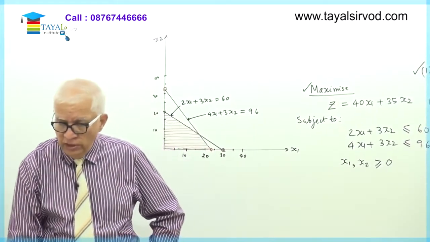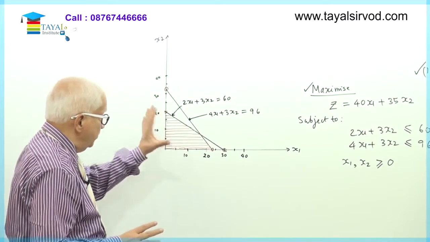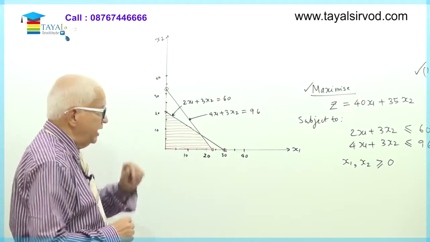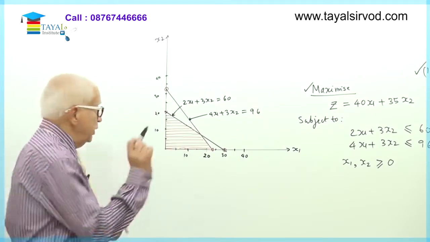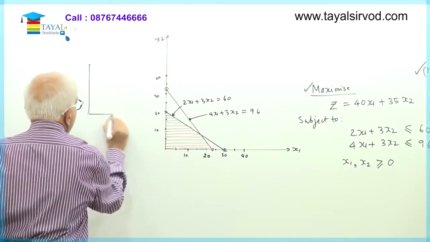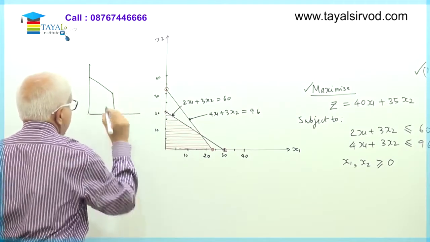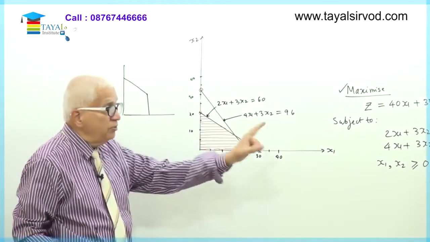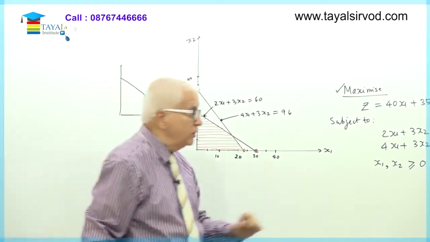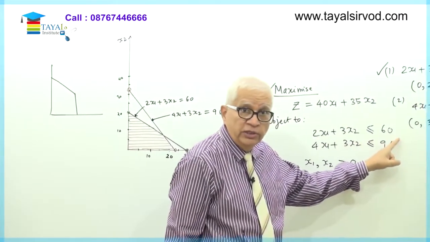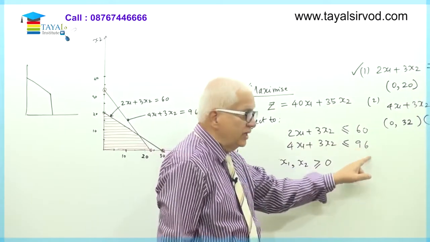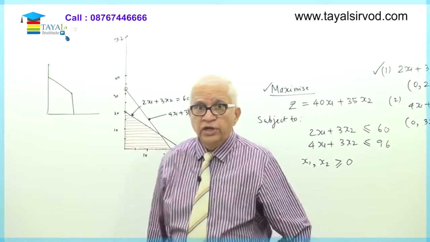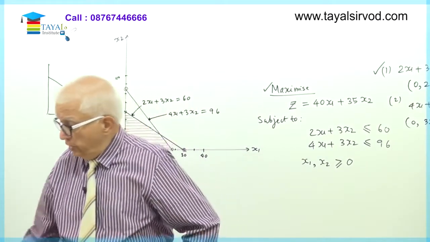I have not yet introduced the word. Solution space is that space from the graph where we are going to find your solution. For example, the shaded area here, which I have shown in a different color. Now see, what is the shape of this shaded area? If I draw a graph like this, it looks something like this to me. Okay. Now this shaded area is such that it satisfies both my constraints, that is 2x1 plus 3x2 is less than or equal to 60, and 4x1 plus 3x2 is less than or equal to 96. Both the constraints are satisfied in this shaded area. Therefore, the shaded area is known as solution space.